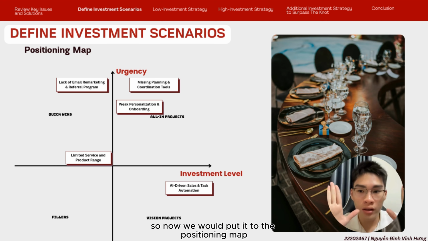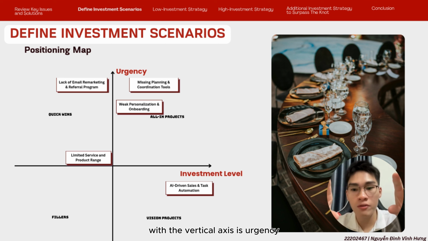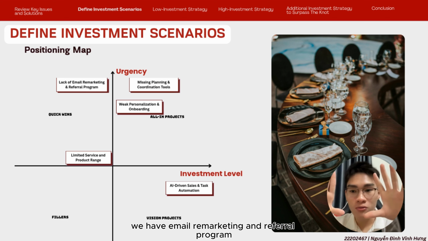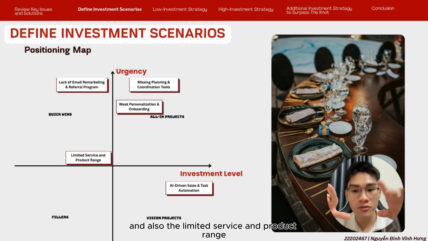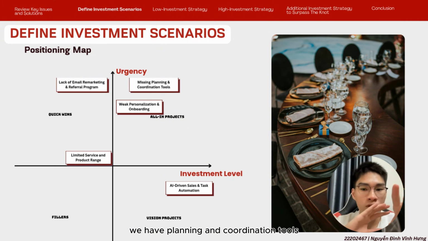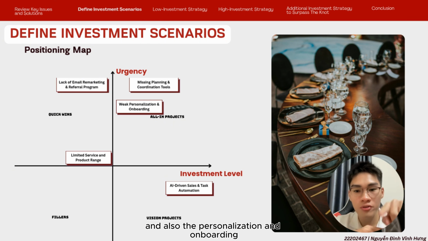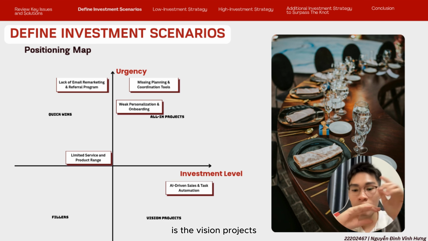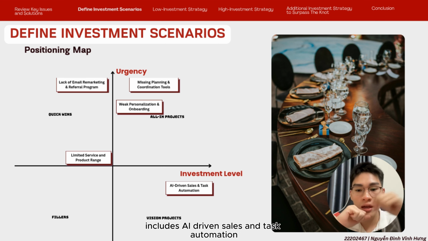Now we will put them on the positioning map, with the vertical axis being urgency and the horizontal one being investment level. In the quick wins, we have email remarketing and referral program, and also the limited service and product range. In the all-in projects, we have planning and coordination tools, and also personalization and onboarding. The low urgency with high investment level is the vision projects, which include AI-driven sales and task automation.